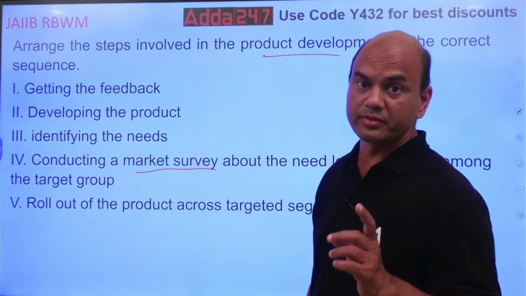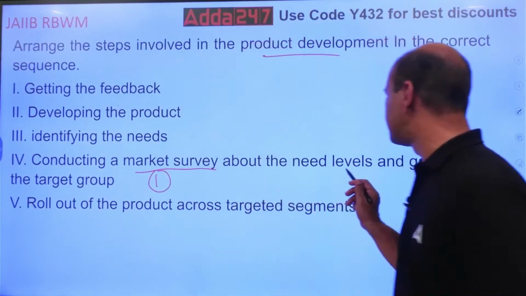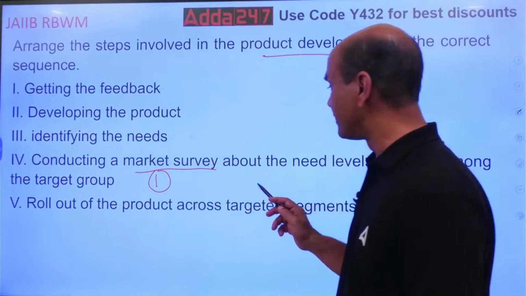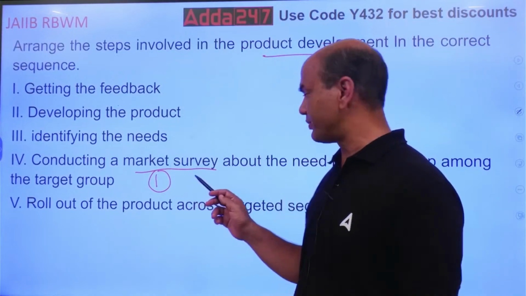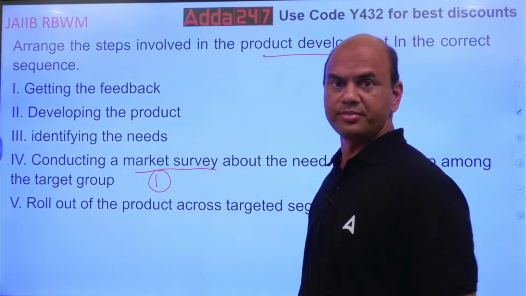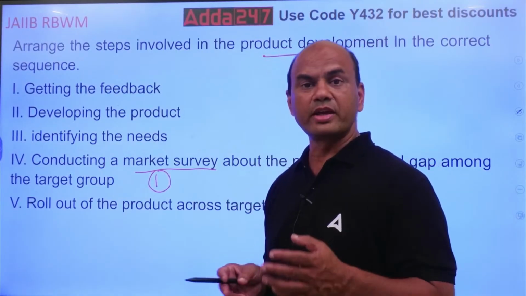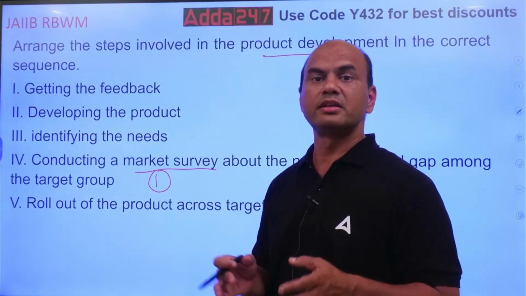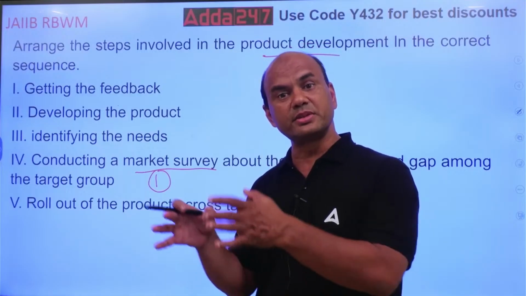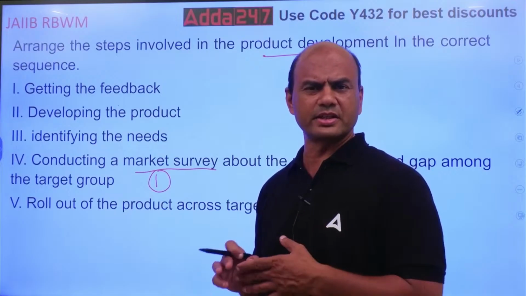The market survey will be the first step, so this will be step number 1. You will first conduct the market survey about the need levels and gap among the target groups, about what the customers want. Surveys can be of various types. Kindly note, a survey can be for a small customer base or a large customer base. You can have samples, or you can do the census also. Census means doing the survey for the entire population. Various types of surveys are there.